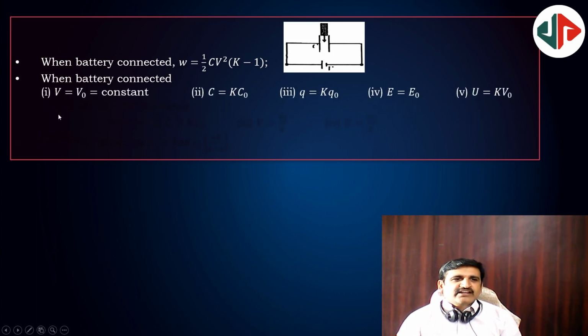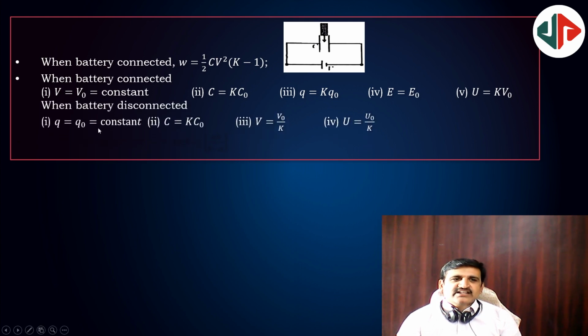When the battery is connected, the potential difference remains constant and the capacity will become K times, the charge will be K times Q naught, and E is equal to E naught, U is equal to K U naught. When the battery is disconnected, Q is constant and C is equal to K C naught, V naught by K is the potential and U naught by K is the energy stored.